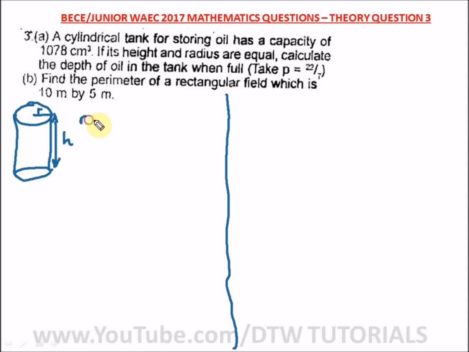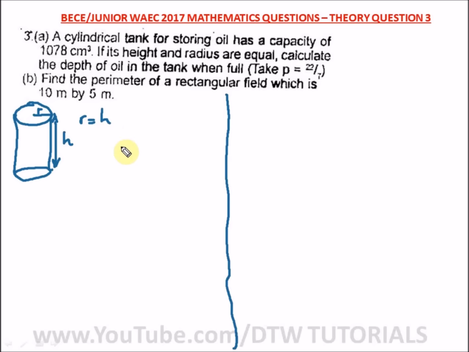So r is equal to h, and h is also r. Calculate the depth of oil in the tank when full. Now what we are told to look for is the depth of oil in the tank. That means the height of the oil in the tank, and from this question we know that r is equal to h.